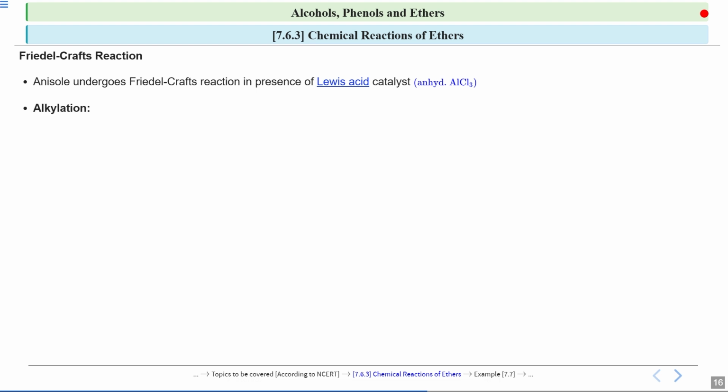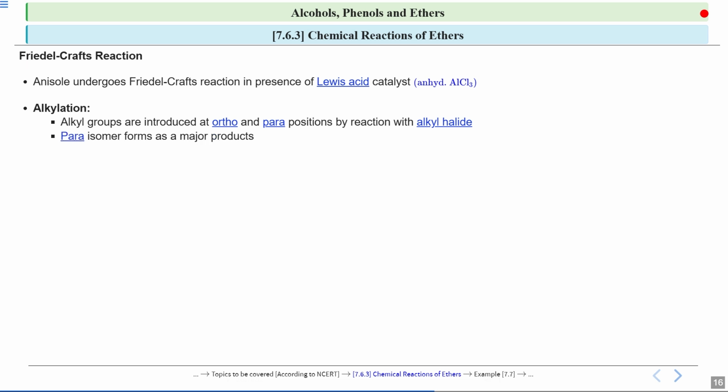So first we will study the alkylation, that is, the alkyl group will attach to your anisole. If you look over here, the alkyl groups are introduced at the ortho and para positions by reaction with alkyl halide. In this case, again you will see that the para isomer forms the major product.